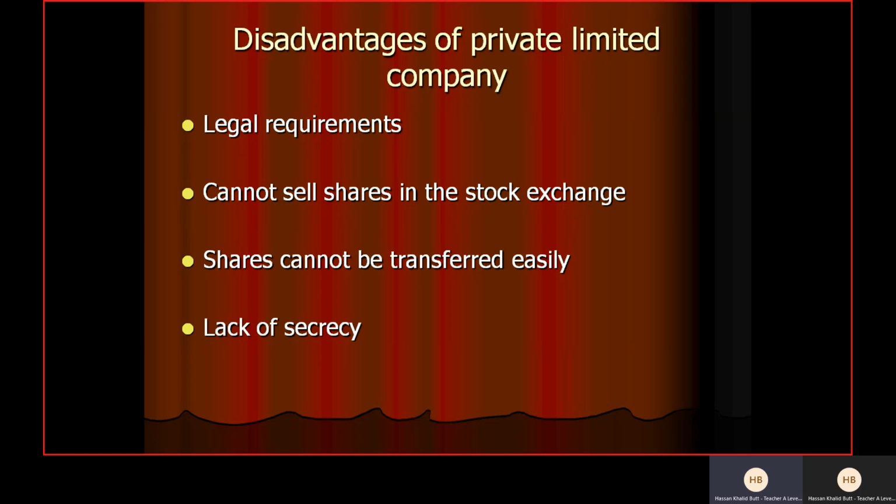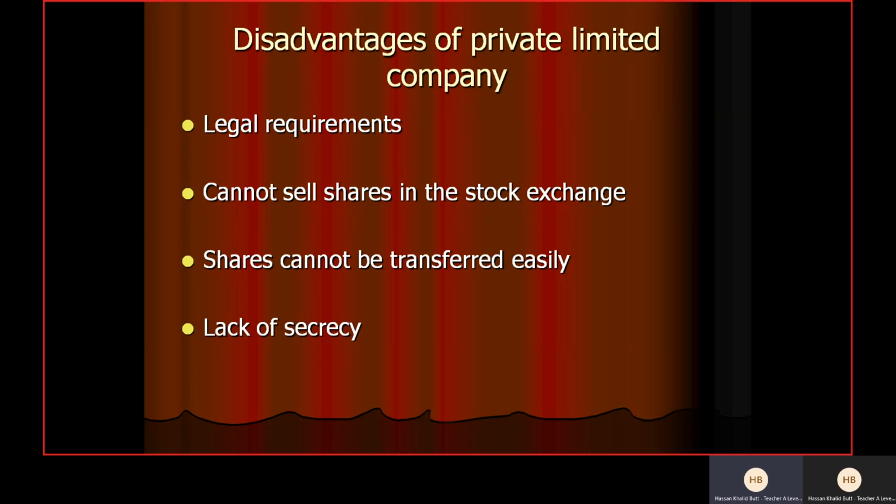And imagine that, for example, if business is struggling as far as finance is concerned, or business is facing a financial crisis for some time period, what happens actually? That information, if it is leaked out, creates a very bad impression in the market. The customers may not like to buy because they think that the business is in financial crisis, so quality may not be good.